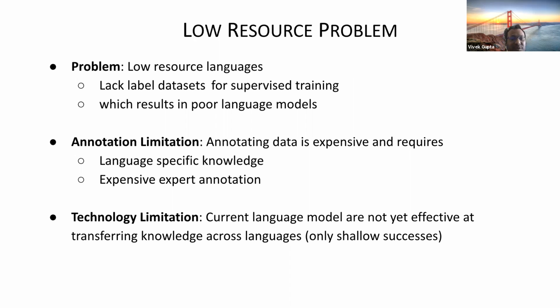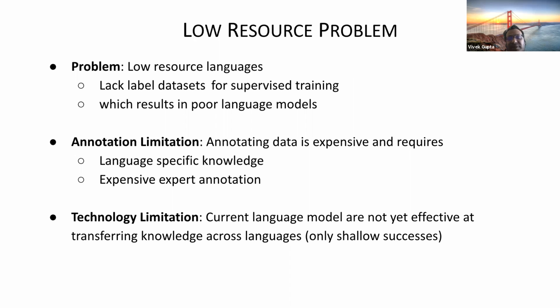For example, if I want to create a dataset for some language, say Gujarati, which is an Indian language spoken in the state of Gujarat, I need people who really speak Gujarati. I have to find those people and get them to annotate. First, I have to find unlabeled sources of information which I can give them to annotate. And secondly, doing this expert annotation can be expensive. So there is always an annotation limitation, especially for low resource languages.